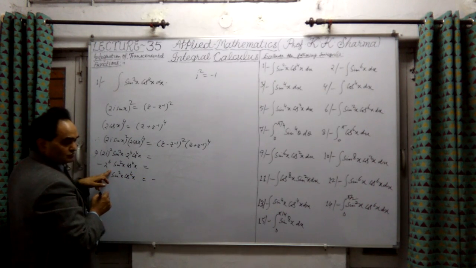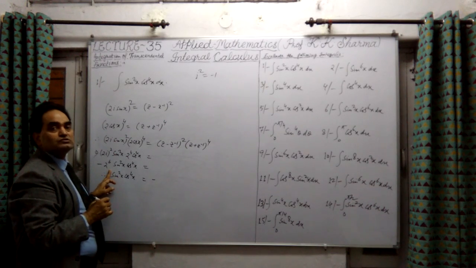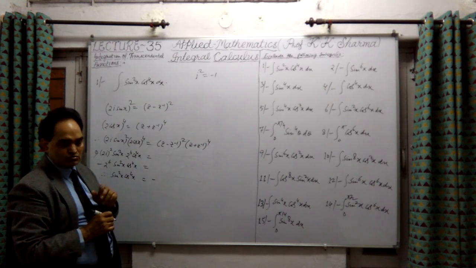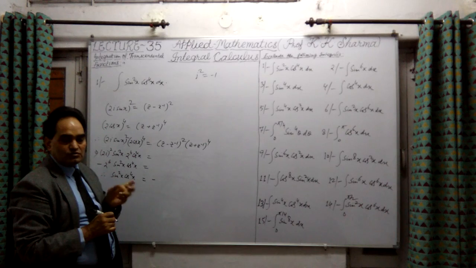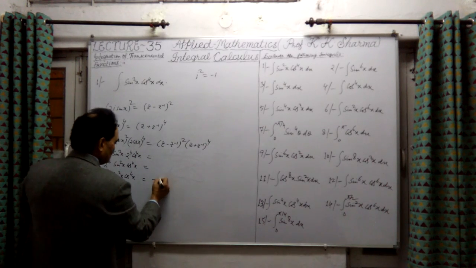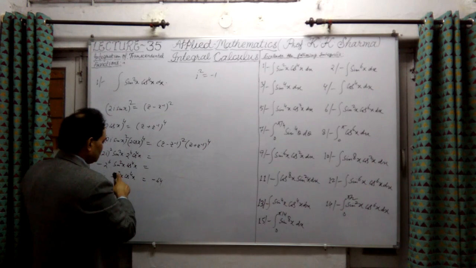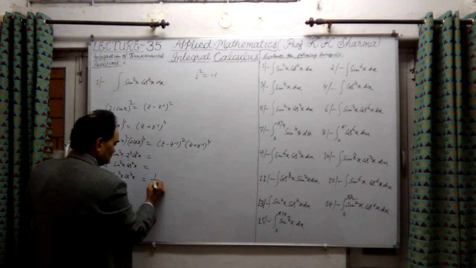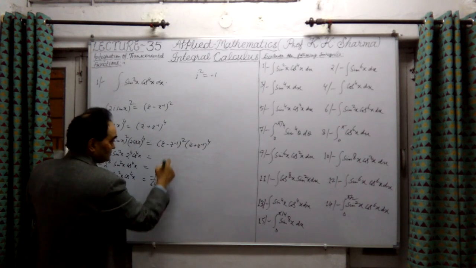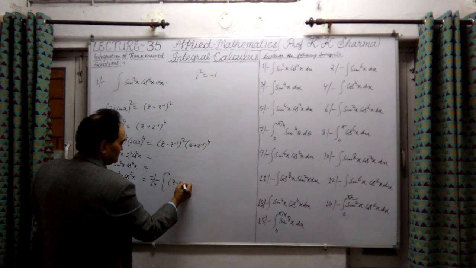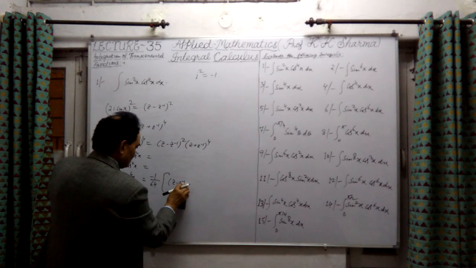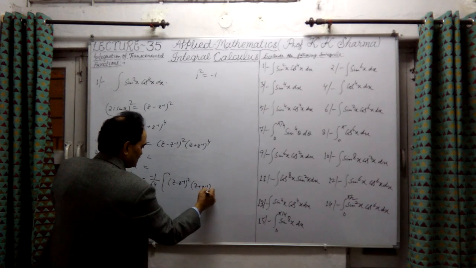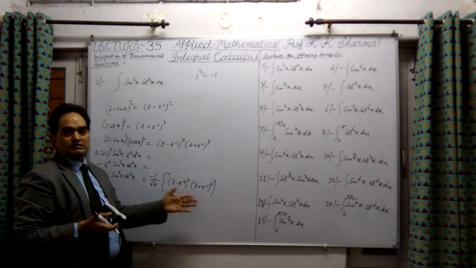Finally sine square x into cos⁴x is equal to minus 1 by 64, because 2 into 2 into 2 is 8, three times, and again 8, so 8 into 8 is 64. This minus 64 I have to take to this side, so it will be minus 1 by 64, and these two values are there, (z minus z⁻¹)² into (z plus z⁻¹)⁴. Now this we have to solve.